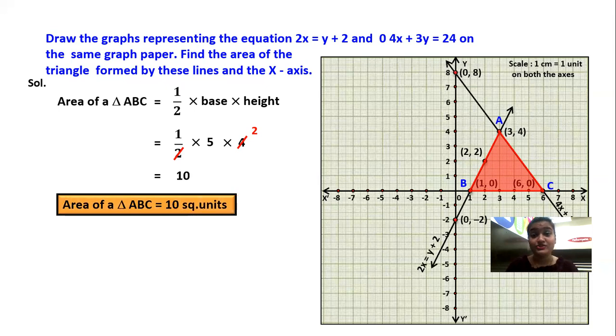I hope you have understood the sum very easily. Guys, actually what happens, find the area of the triangle aa jata na, we feel the sum is very difficult, but you don't have to do anything extra. Just plot the graph and you will understand automatically the triangle is formed. And then you have to apply your normal formula, that is half into base into height.